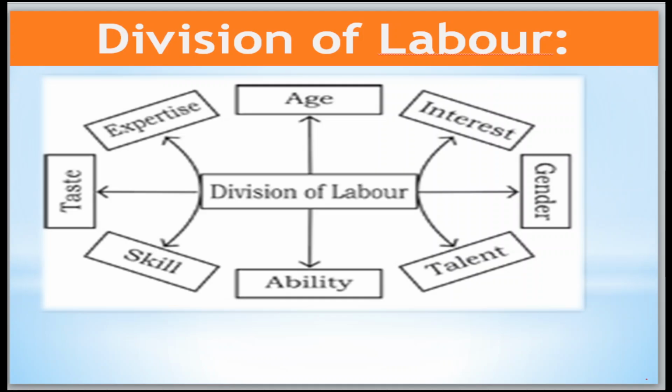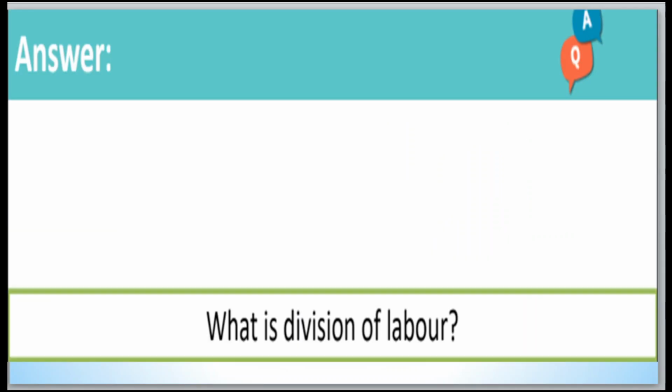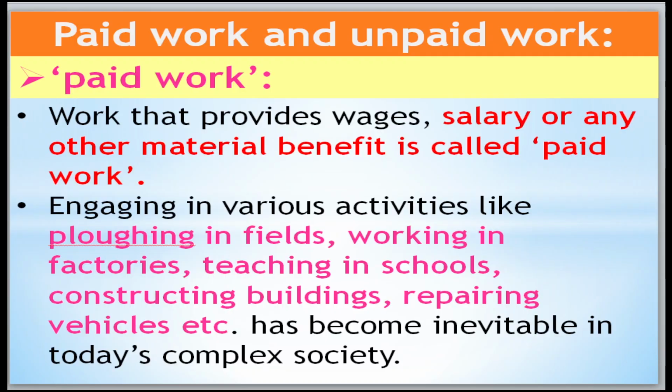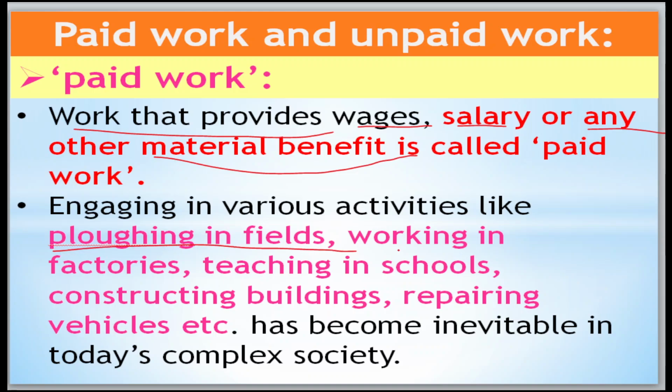Okay, now move on. What is the meaning of division of labor? You can just comment. Now come to the next, paid work and unpaid work. What is the meaning of paid work? Work that provides a wage, meaning money, salary, or any other material benefits, is called paid work. Examples are ploughing in the fields, working in factories, teaching in schools, constructing buildings, repairing vehicles, etc. These are paid workers.